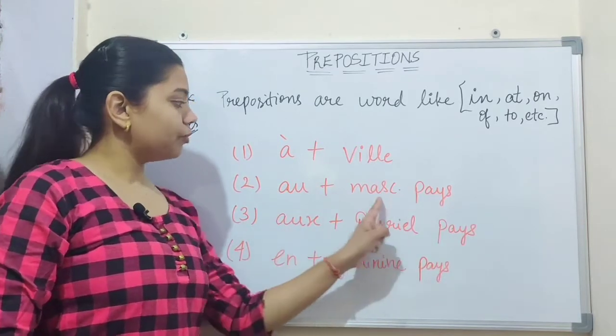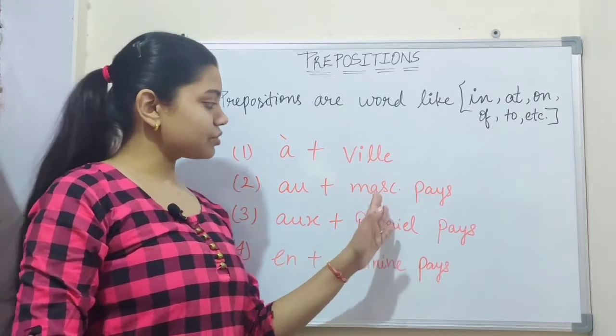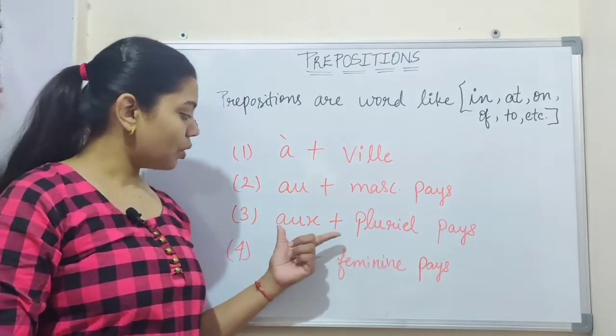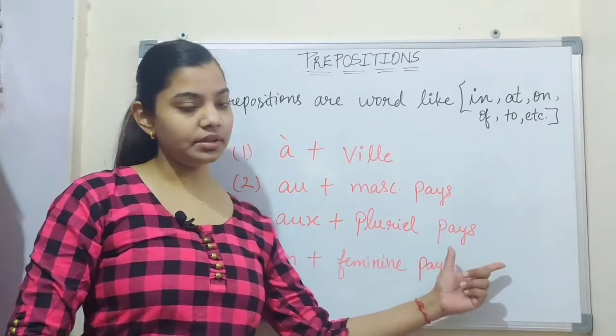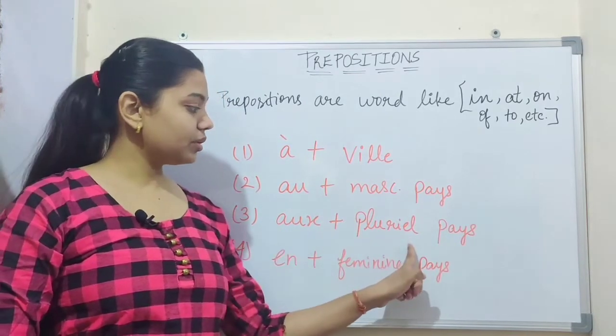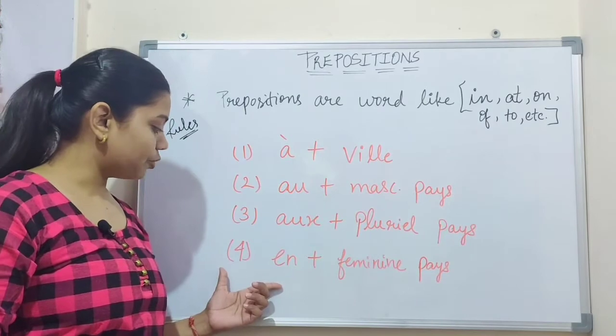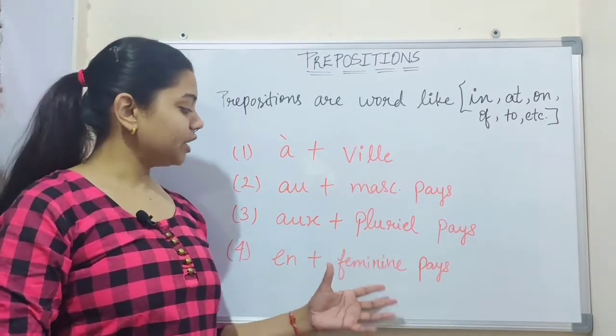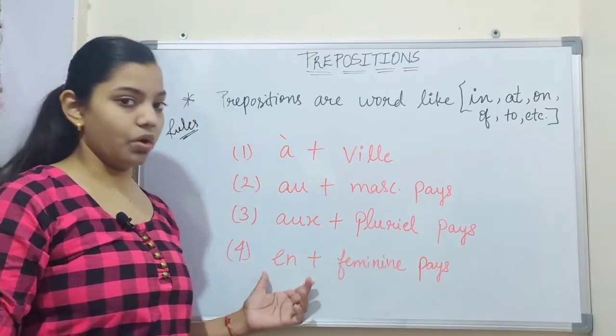So with a masculine country we use au. Third, aux plus plural pays. That means with plural countries we use aux. And number 4, en plus feminine pays. That means with a feminine country we use en.